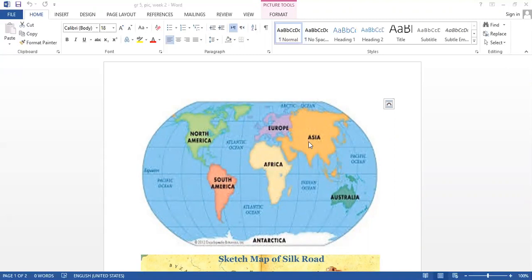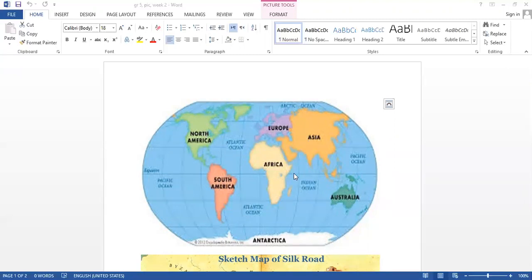Okay, east of Africa, Asia. South of Africa, North America and South America. And here down near to the South Pole is Antarctica. And here south of Asia is Australia. Okay, so these are the 7 continents.